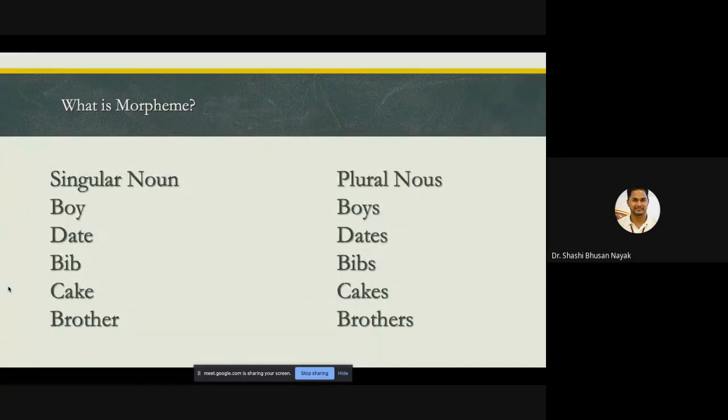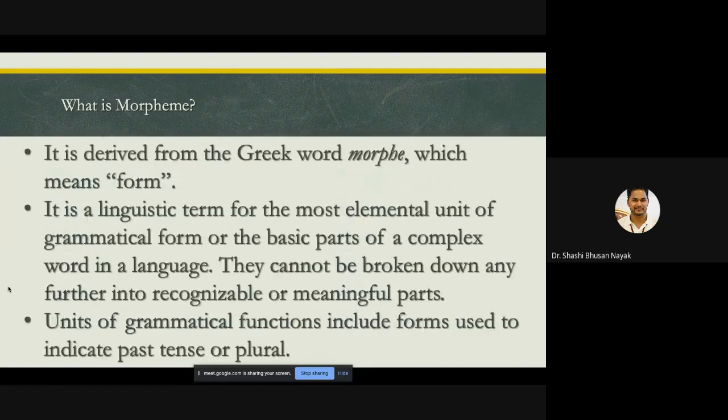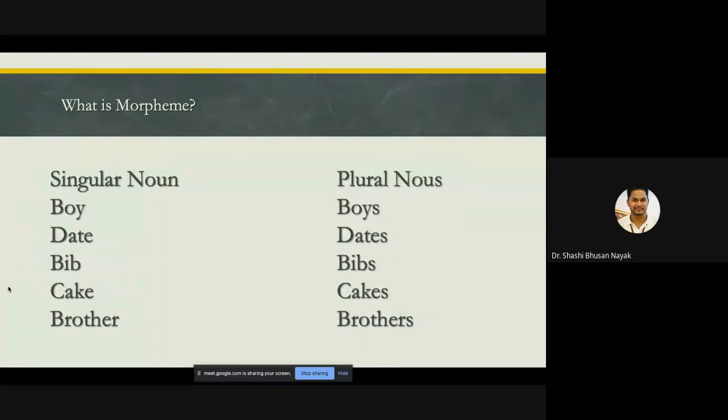Now, look at the examples. You are very familiar with these examples. Nothing new in this, no rocket science. What is a morpheme? I'm giving you examples of how it is connected. Boy, cake. Then in plural forms: boys, dates, cakes.